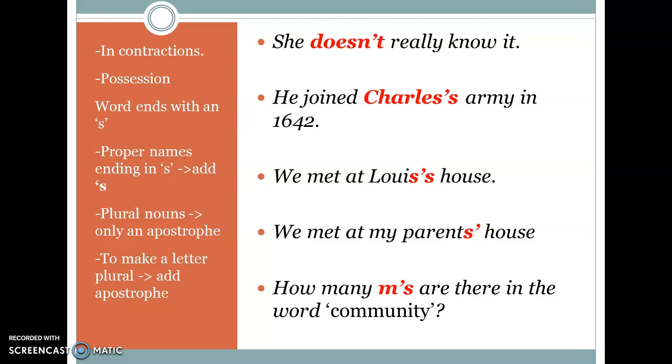With plural nouns, you only need to insert the apostrophe and no extra S. We met at my parents' house, therefore S apostrophe. What happens when we want to make a letter plural? Well, we also use an apostrophe and an S. How many M's are there in the word community?